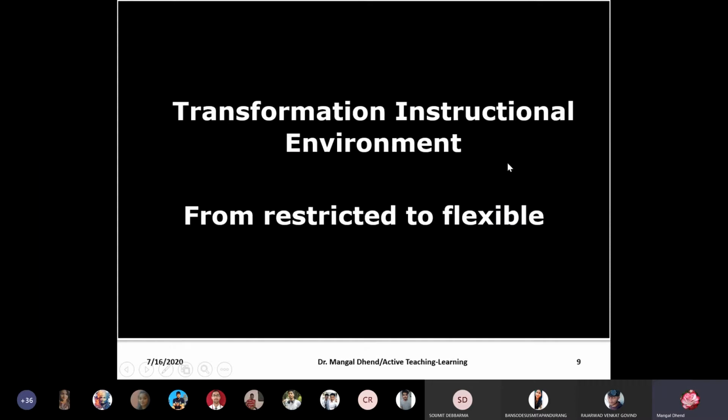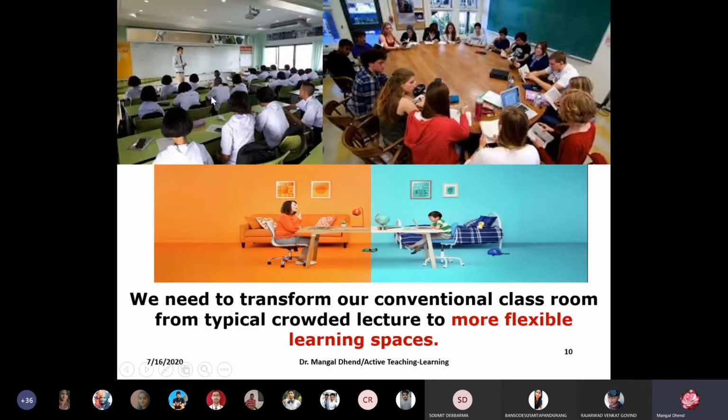Then again, transformation of the instructional environment is required, because earlier it used to be a four-walls classroom, and that four-wall classroom teaching is different. But nowadays the classroom has changed from restricted to flexible. You can sit anywhere. Somebody might be listening to my lecture while lying down, somebody in the balcony, garden. So it has become flexible. This was the conventional one. Actually, it was supposed to change gradually, but we jumped from this to this.